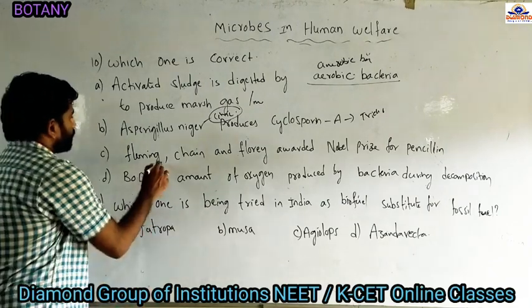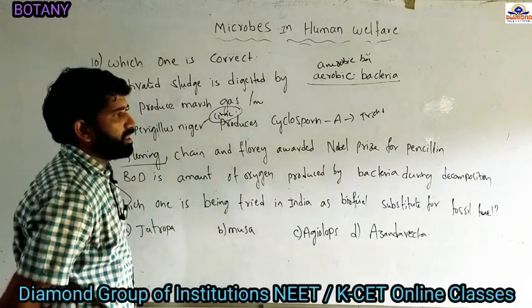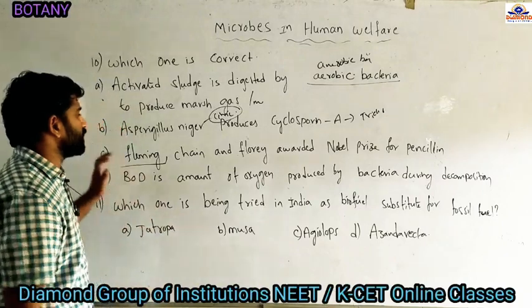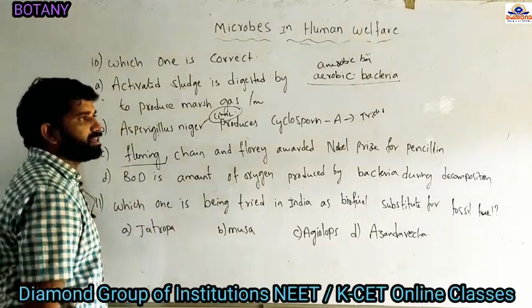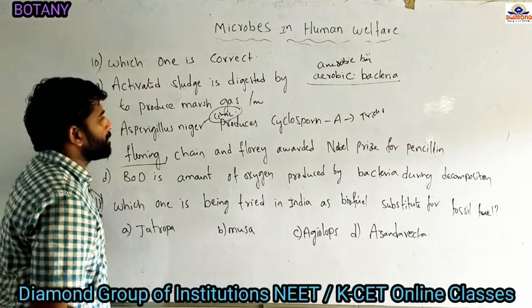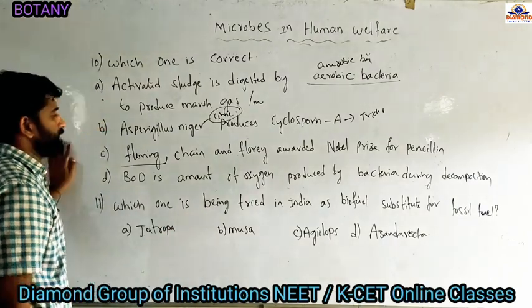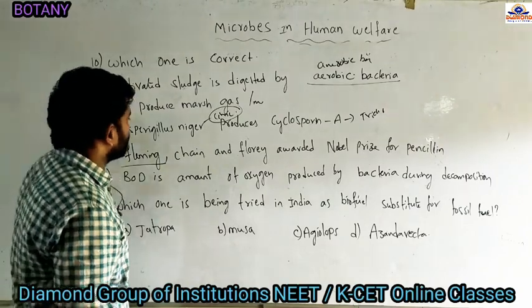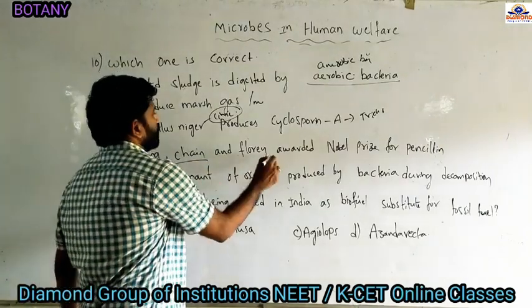So Alexander Fleming did experiments on Staphylococcus bacteria, and at the time of those experiments he identified penicillin, and this penicillin antibiotic was developed by Chain and Florey.